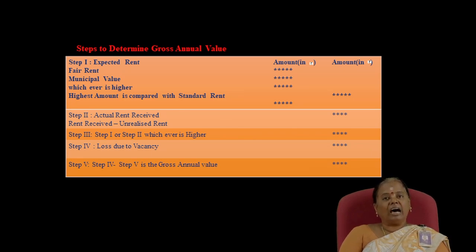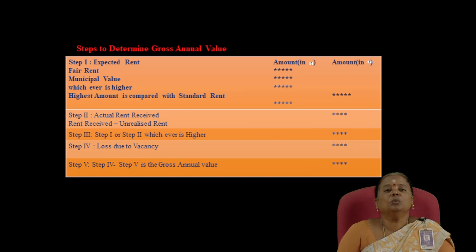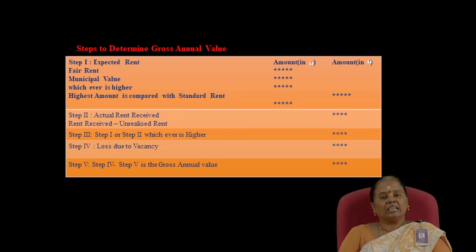That is, the unrealized rent should be a bona fide one, and the steps are being taken by the assessee to recover the rent from the default tenant, and the steps are being taken to collect the unrealized rent legally. And the fourth one is the default tenant could not occupy any other property of the assessee. Only if these 4 conditions are satisfied, the unrealized rent can be deducted from the actual rent received.